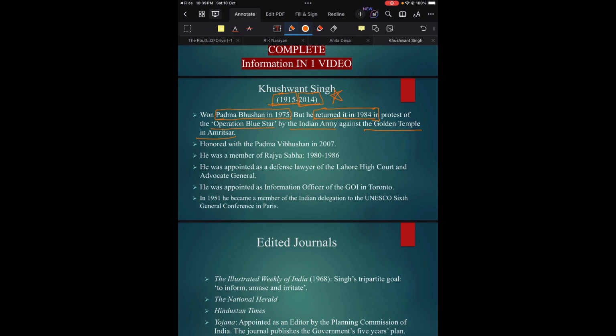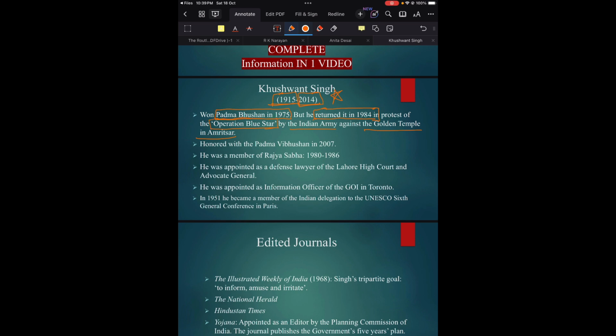So he returned his Padma Bhushan award in 1984 in protest against the violence and torture by the Indian Army against the Golden Temple in Amritsar, and the operation was known as Operation Blue Star.